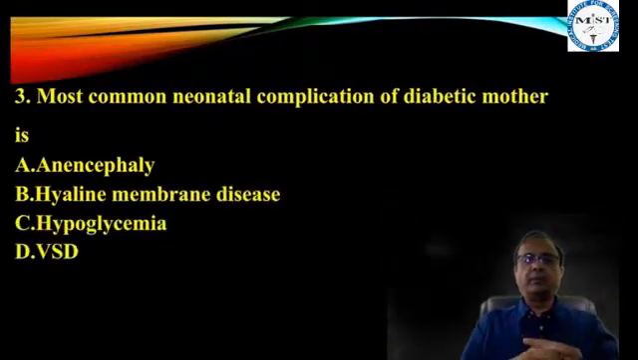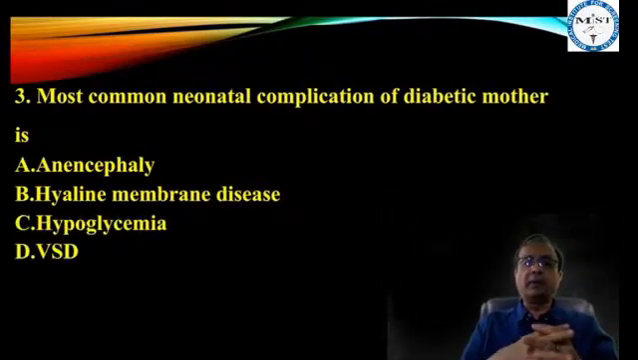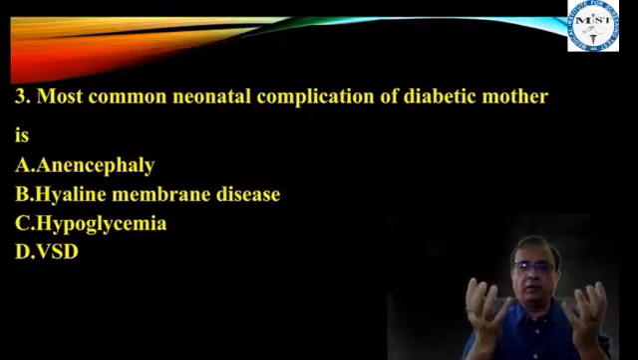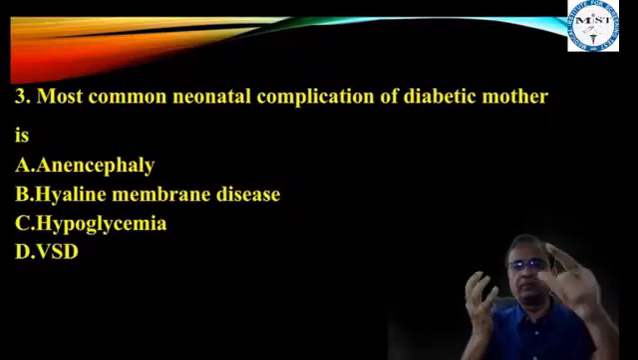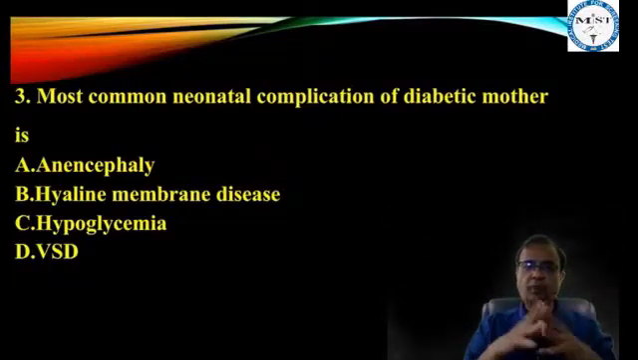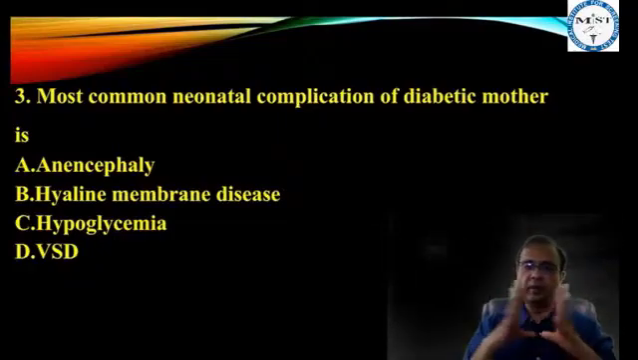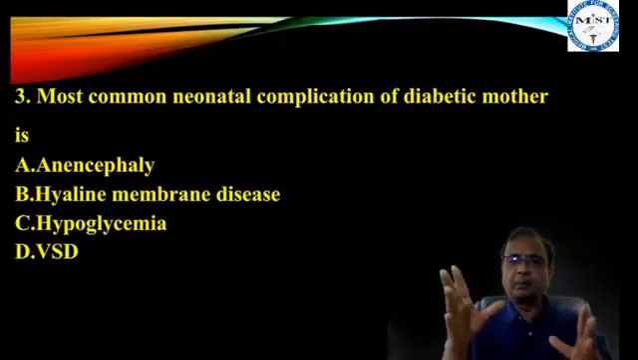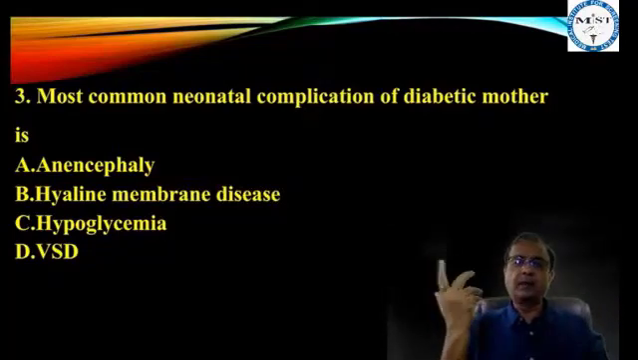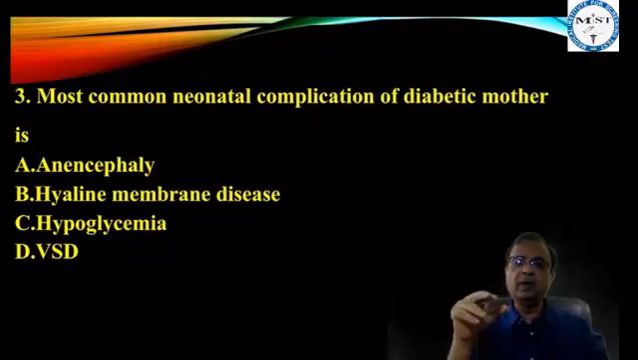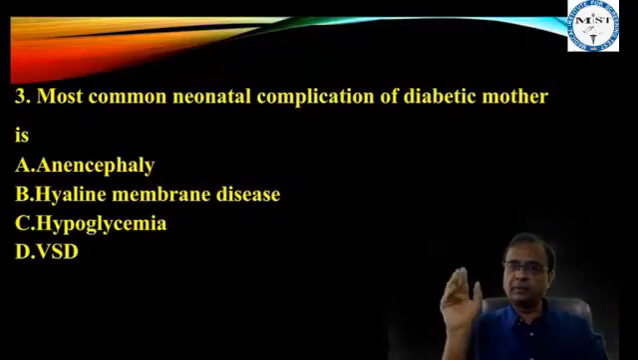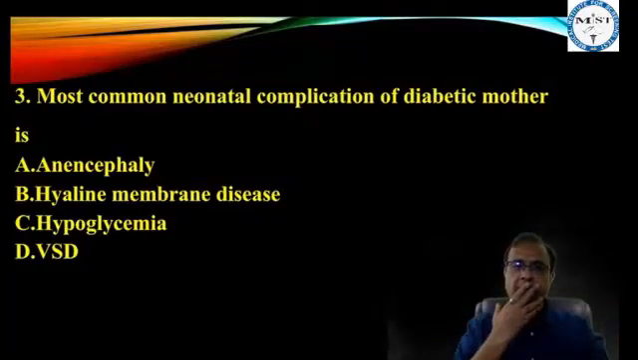Question number 3. Most common neonatal complication of diabetic mother is. So what do we extract from this MCQ? Complication in neonate, number 1, and mother is diabetic. Most common is hypoglycemia. We know very well. In diabetes, what happens? Maternal hyperglycemia, fetal hyperglycemia, but neonatal hypoglycemia. Second most common complication, hyaline membrane disease.